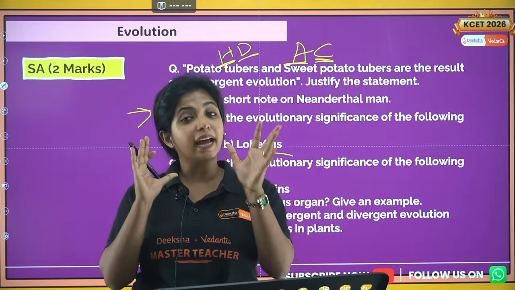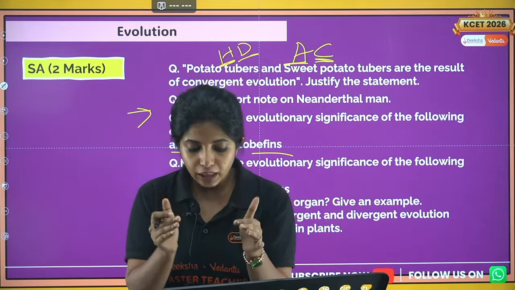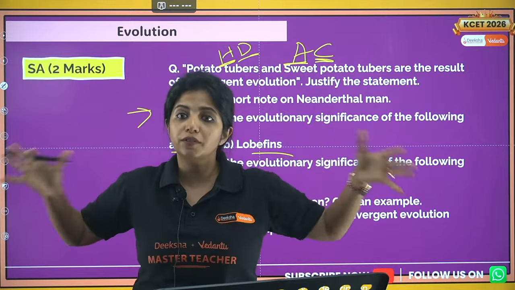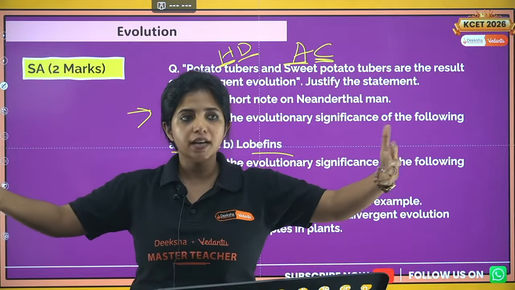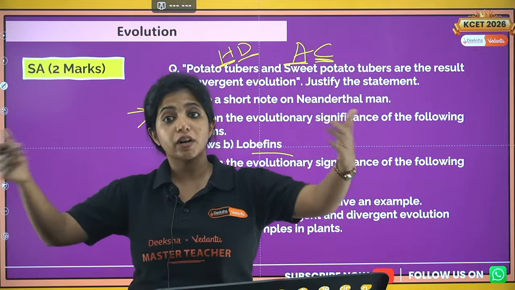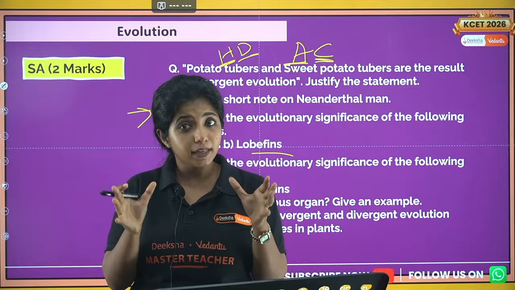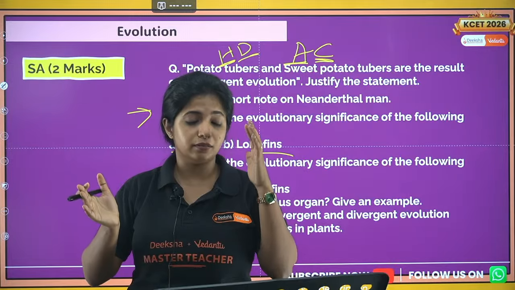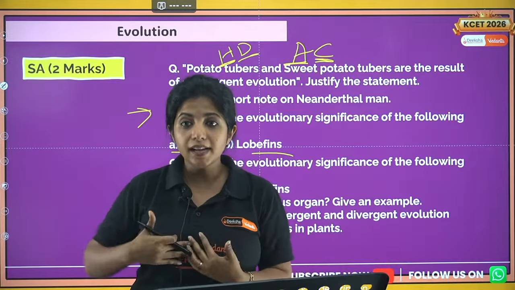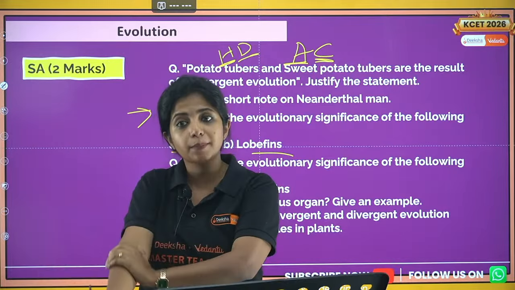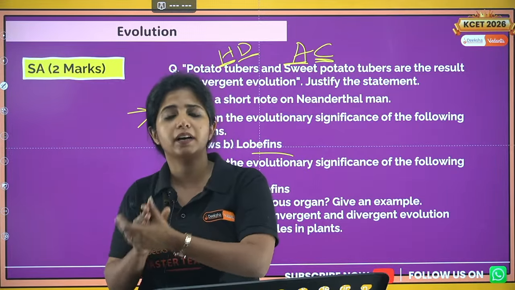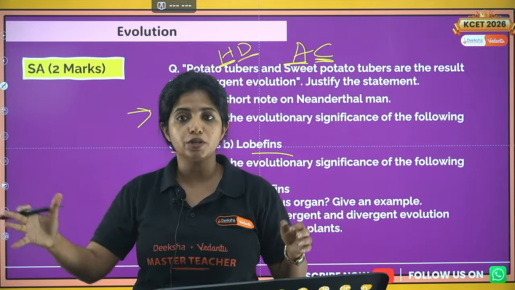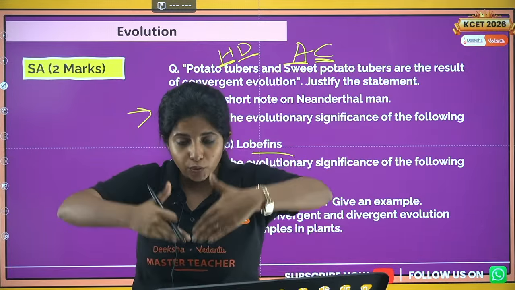So always remember, divergent means they were having some common ancestor, but they are diverging. Why? Because they moved into different habitats, and for better adaptation, they have formed different structures out of it. But anatomically, the structure is the same. So the limbs of whale and us as well as bat are made up of the same thing: radius, ulna, humerus, carpals, metacarpals, everything. But now they are doing different things. That is divergent evolution.